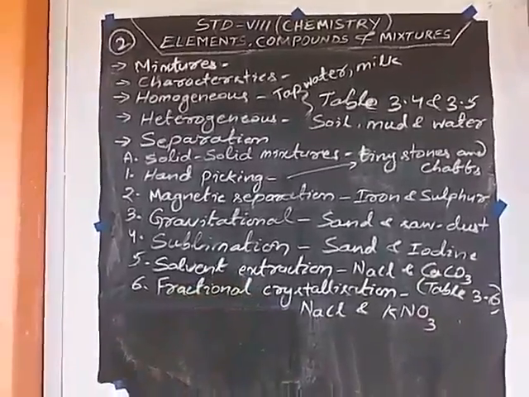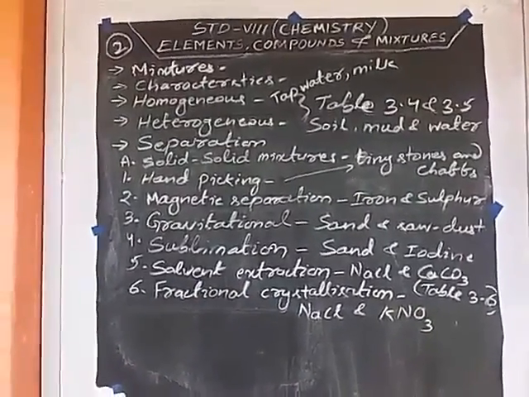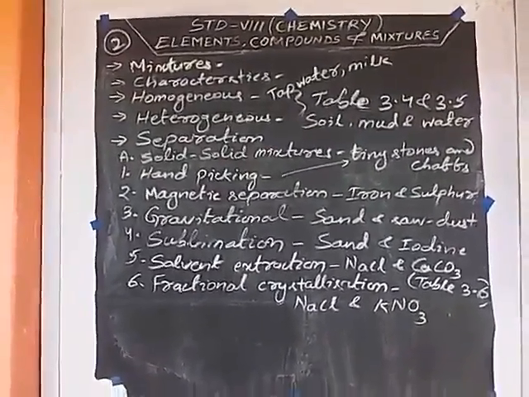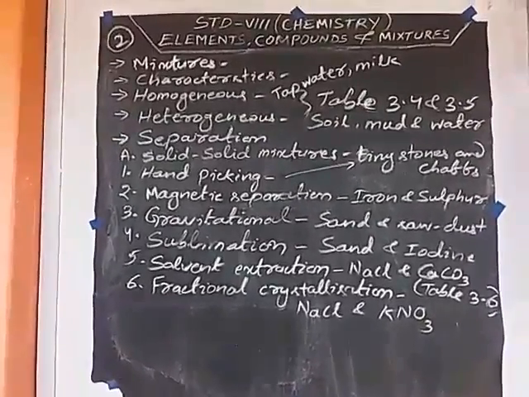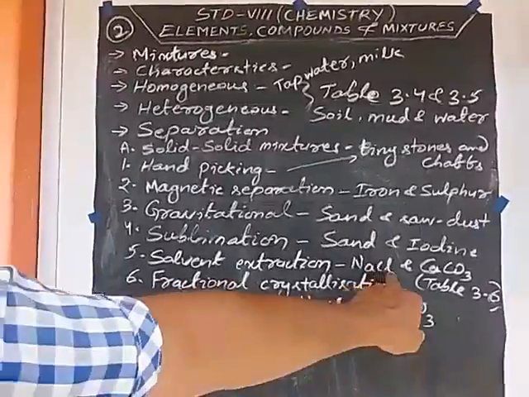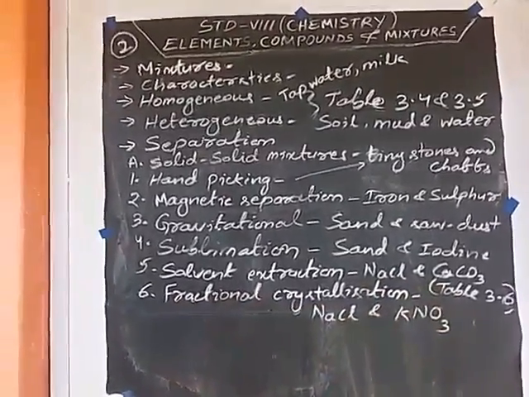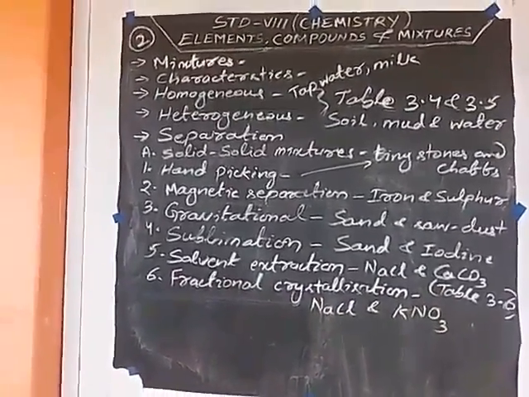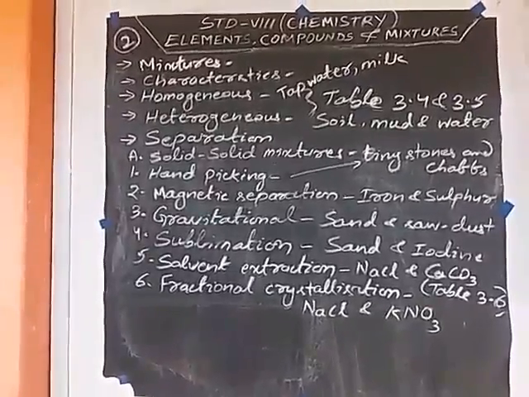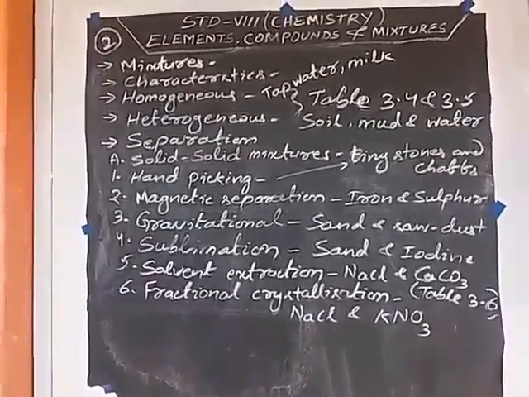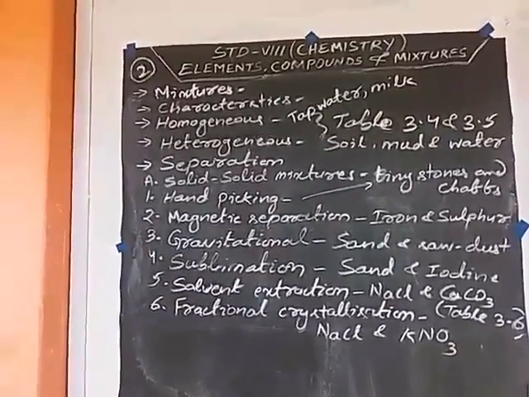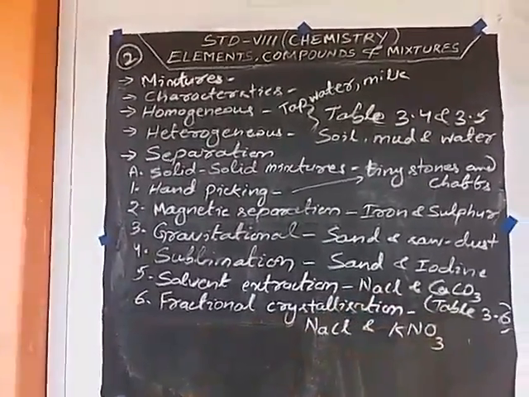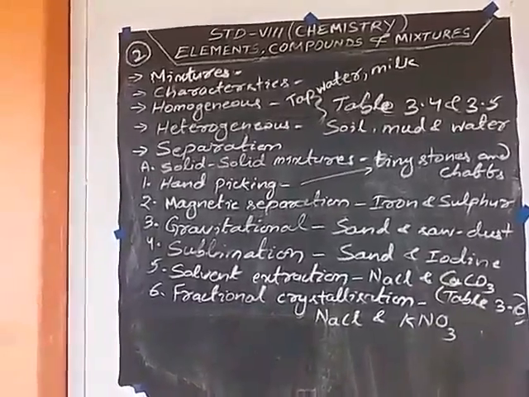Then solvent extraction. In solvent extraction, one solute is more soluble compared to the other solute. Sodium chloride and calcium carbonate are both salts, but sodium chloride is more soluble in water than calcium carbonate. So by this method you can separate sodium chloride and calcium carbonate by the solvent extraction process.